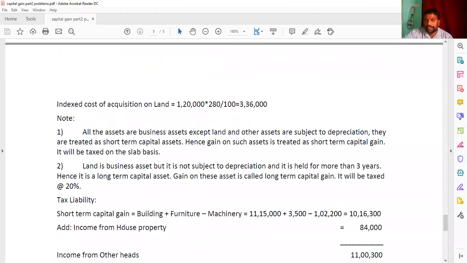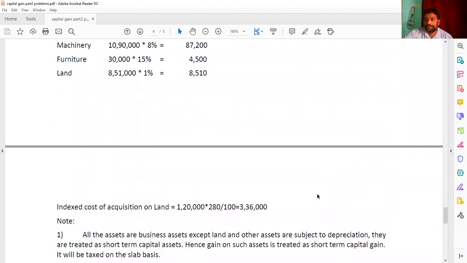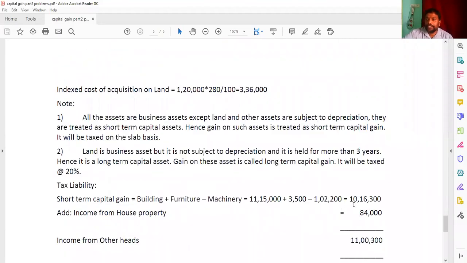So now look here once. Short-term capital gain: building, furniture minus machinery, because on machinery we got a loss. So 11,15,000 plus 3,500 minus 1,02,200. This one and this we have to add, this you have to subtract. Then we are getting here 10 lakhs 60.